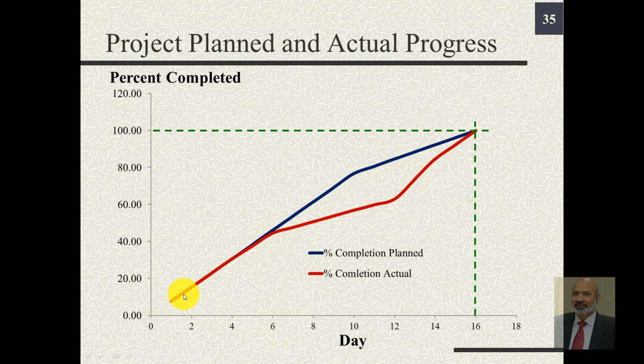The actual performance was same as planned because activities A and B did not have any deviations. They went as per plan. It was only because of delay in C, and then subsequently we covered it up by working extra hours on activities D and E that we made it on the same day, 16 days.